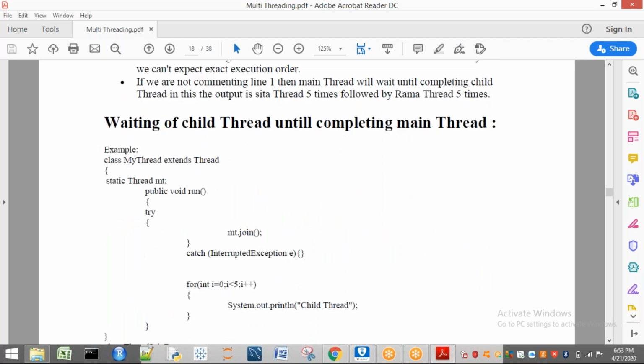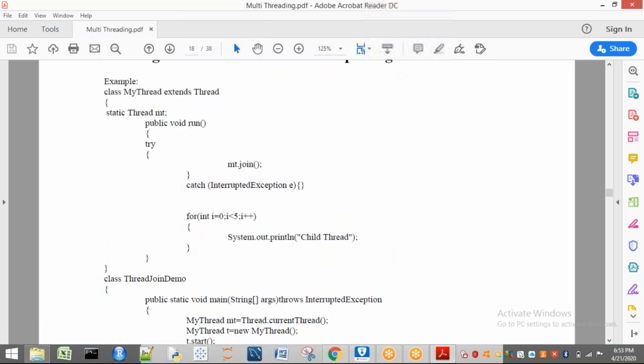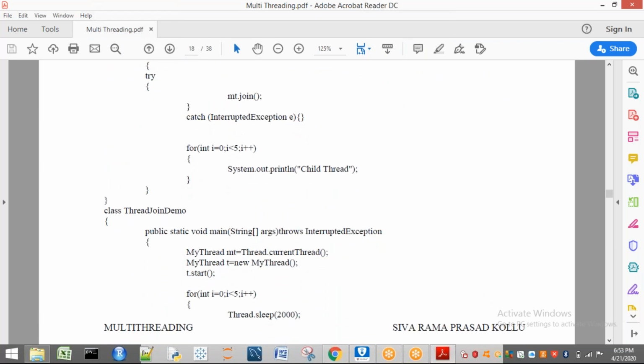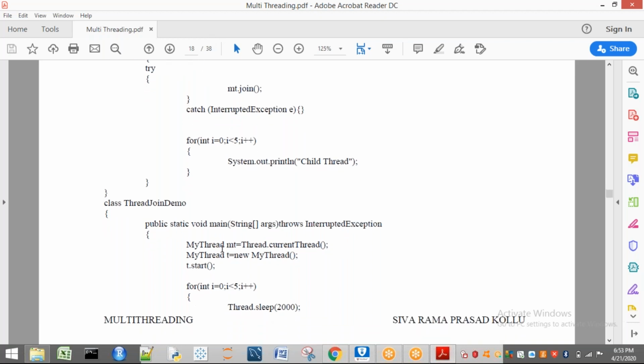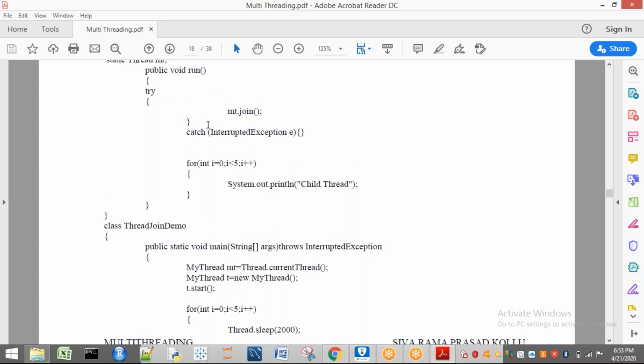In the same way, here your child thread is going to wait for the main thread. I will show that case here. Here T dot start is done. Whenever T dot start happens, it will go to the child thread. When it goes to the child thread, your main thread starts execution here. Listen carefully. MT is there. MT is going to store Thread dot currentThread. Here Thread dot currentThread is main. That means I am storing main in MT. MT is nothing but the main thread. Now who is executing this one? Your child thread. So the child thread is going to say MT dot join. That means the child thread is telling that until the completion of the main thread, I will not execute.